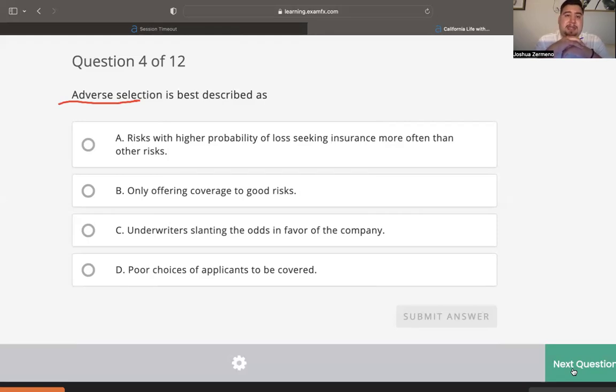Just because somebody has an existing medical condition or illness doesn't mean you can disqualify them right away, right? You got to give them a chance and kind of look into their situation because everybody's situation is a bit different. So that's what adverse selection is. So I normally associate it with something having to do with poor health when you're not the healthiest, right? So let's look at some of these options.